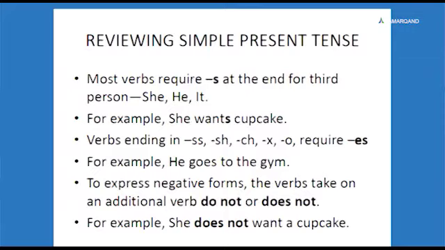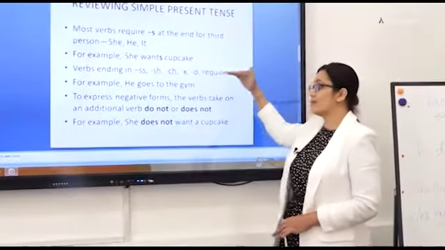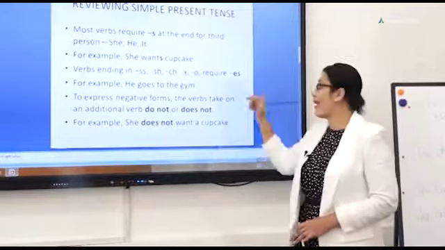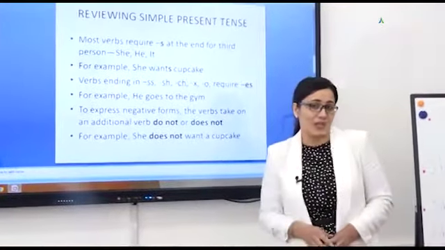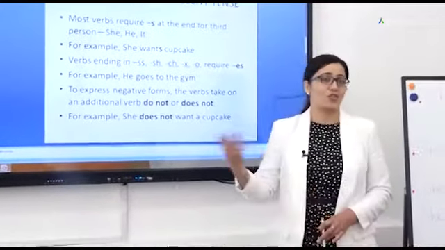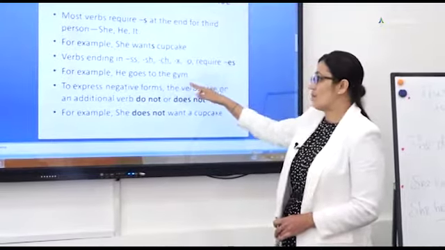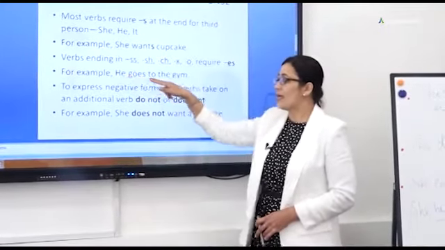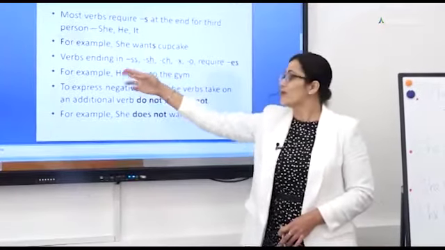Mind that students sometimes make mistakes and simply add s, but if the word ends with these endings, we add es. For example, Hilola teaches English. He goes to the gym. The third person singular here is he.